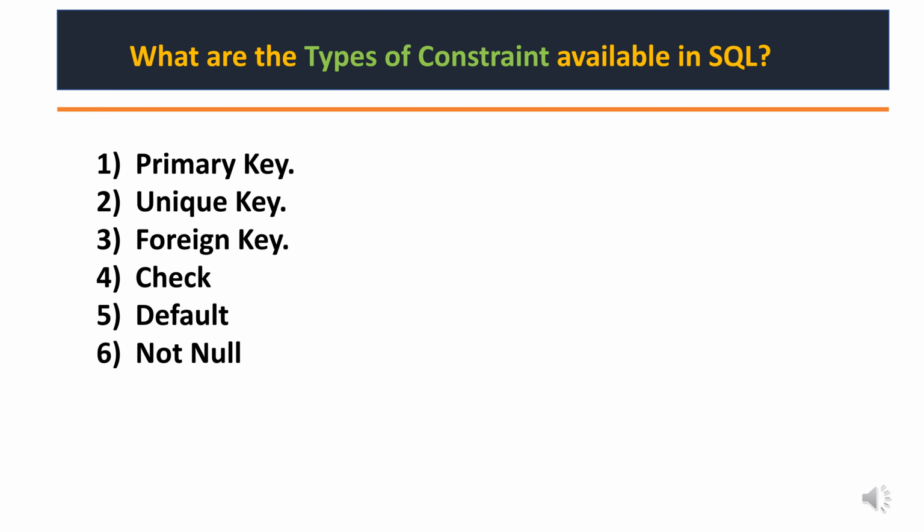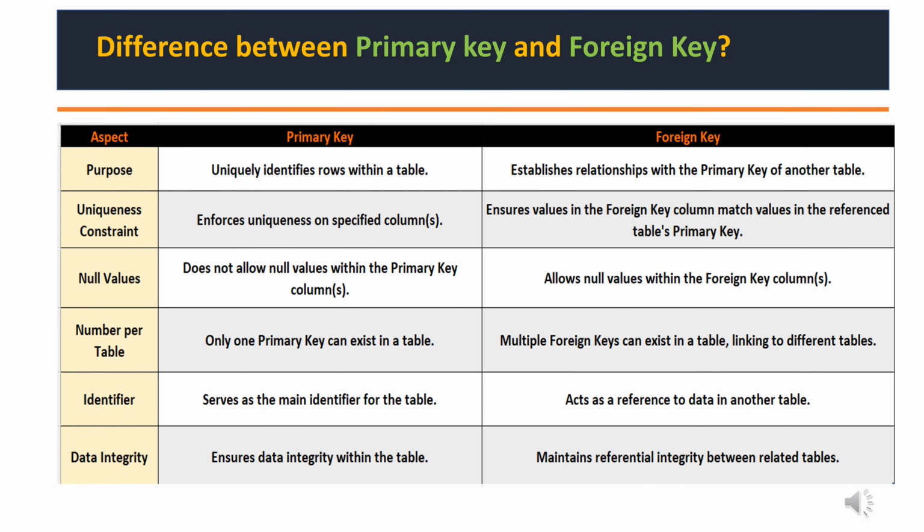Check is used to set a condition for data values. Default provides a fallback value if none is specified, and not null will not allow null values in a column.